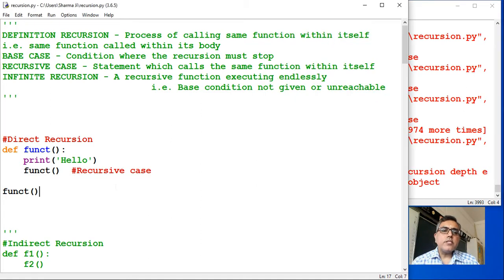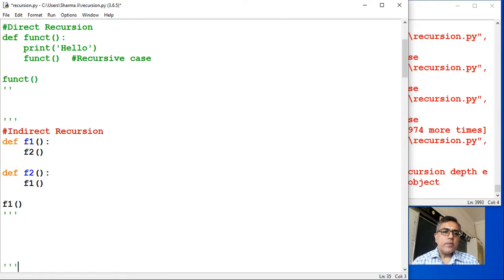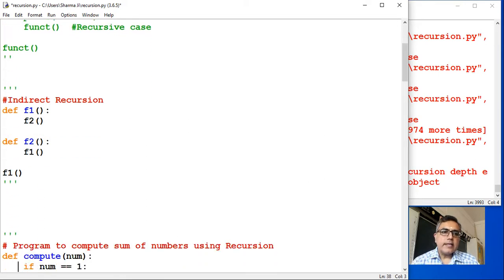Okay, so this is known as direct recursion. Direct recursion means when the same function calls itself within its body. Then there is indirect recursion also. What is meant by indirect recursion? I'll show you. Now this is indirect recursion. This second example is an example of indirect recursion.